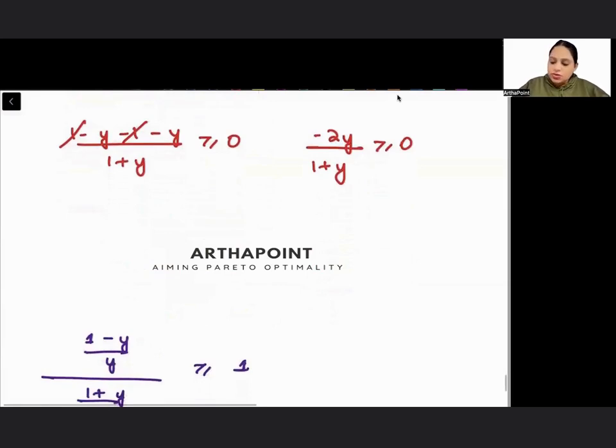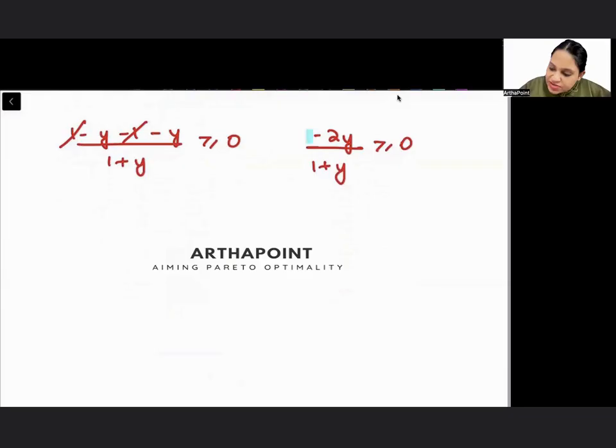But now listen to me carefully. I have a negative sign here. I need that the fraction should be greater than equal to 0. The fraction will be greater than equal to 0. That means it will be positive. If the numerator is positive and the denominator is positive, or if the numerator is negative and the denominator is negative. Beta, if the numerator has to be positive, I already have a negative sign here, so for the numerator to be positive, I will have to make y negative. Negative into negative is positive, so I will get that I would need y to be less than 0.